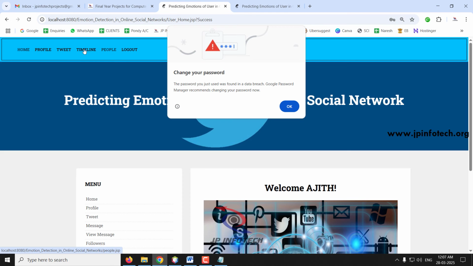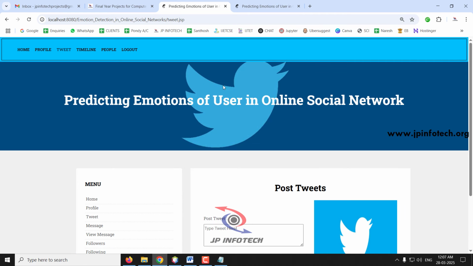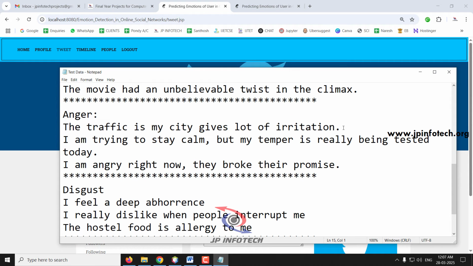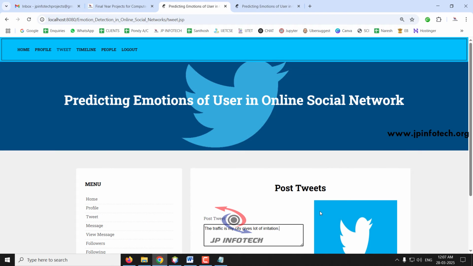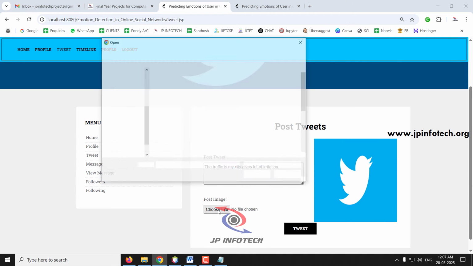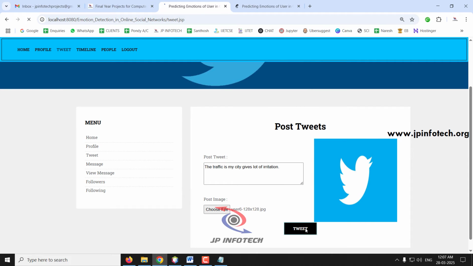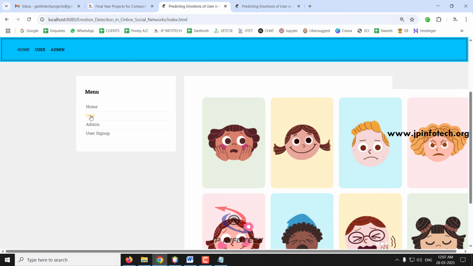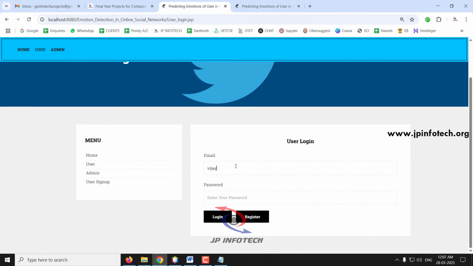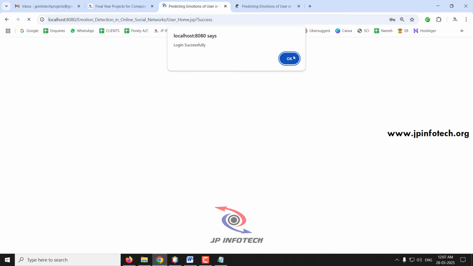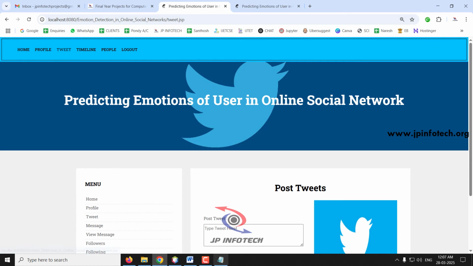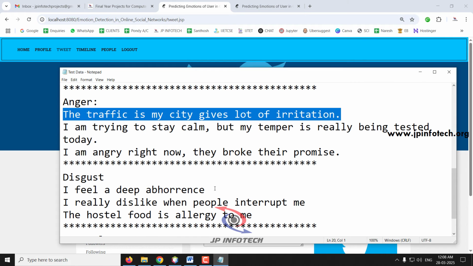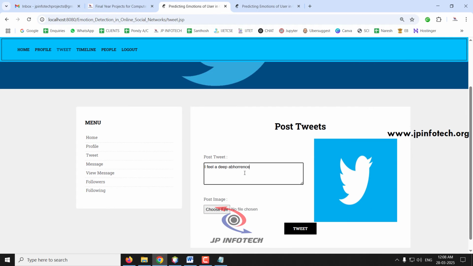I go to the tweet part. In the tweet part, I will post this: the traffic in my city gives lots of irritation. I'm posting different classes to show you the variation. Finally, I'll log in as another user, Vijay. I'll go to the tweet part and post a tweet: I feel deep abhorrence, and I'll post an image and tweet it.